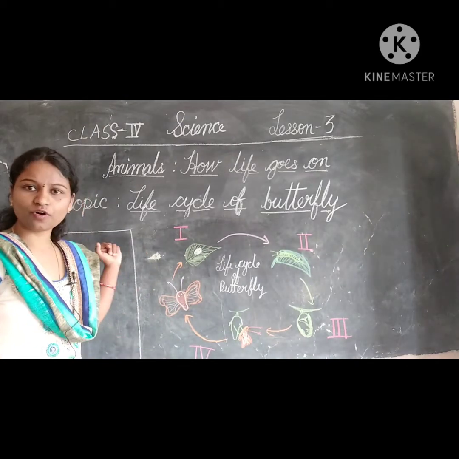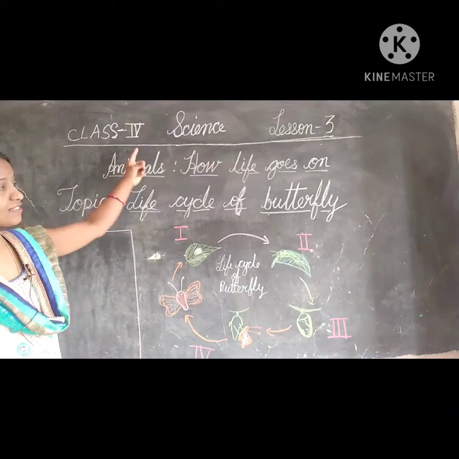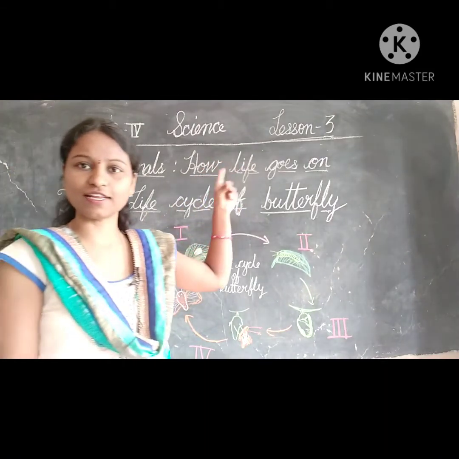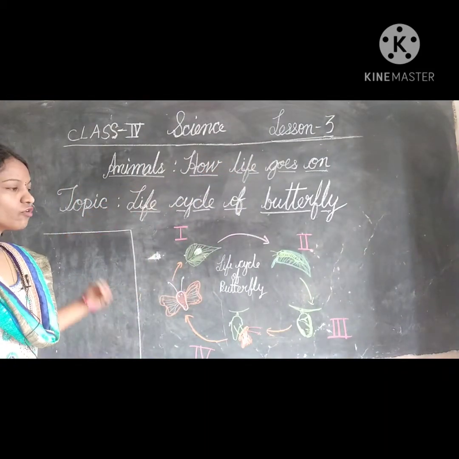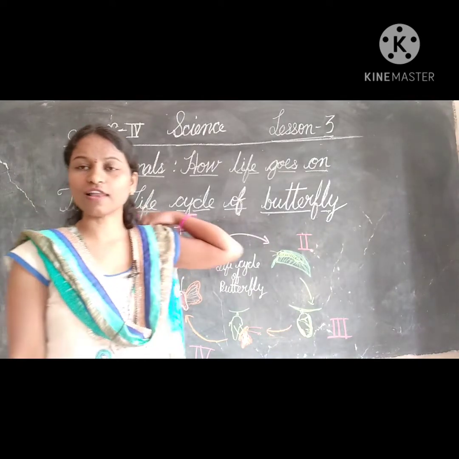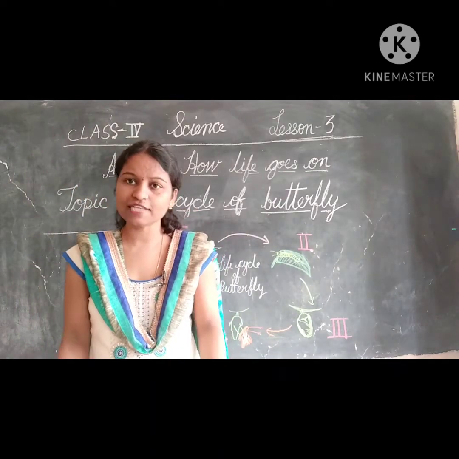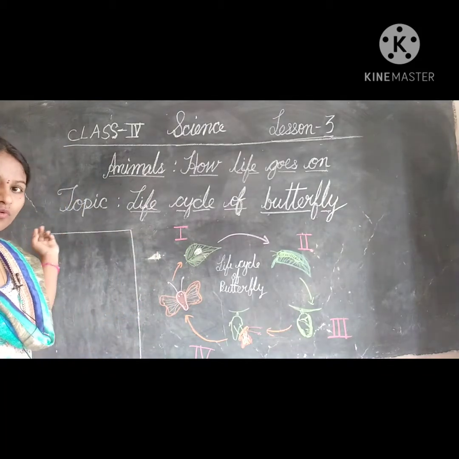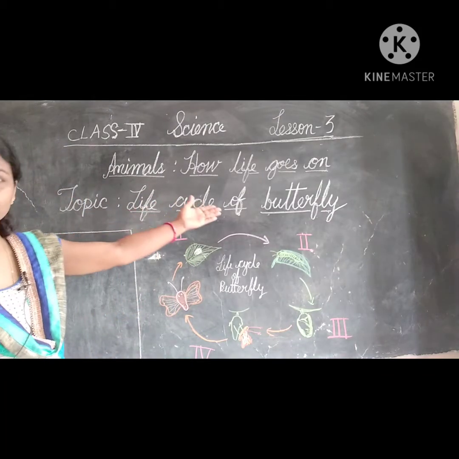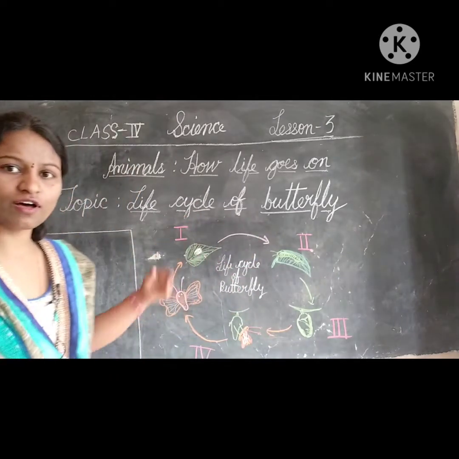Okay children, so this is class 4th science and lesson number 3. The lesson name is Animals, How Life Goes On. We have seen the life cycle of cockroach as well as frog. Now we are going to learn about the life cycle of a butterfly.